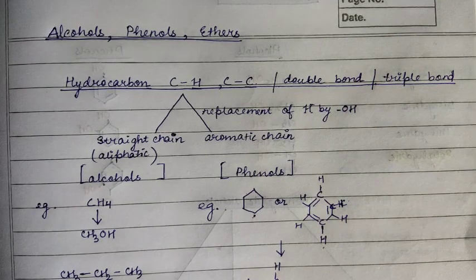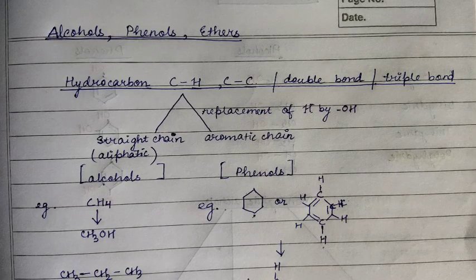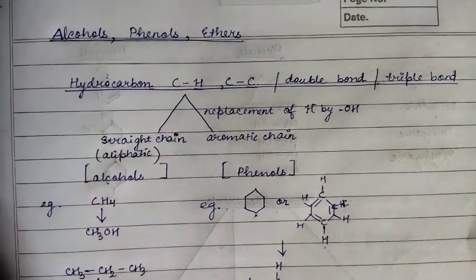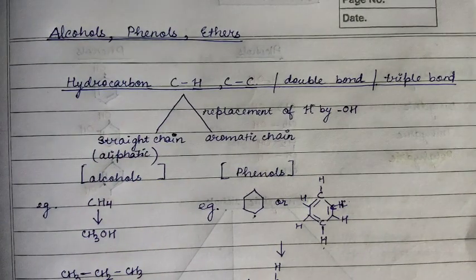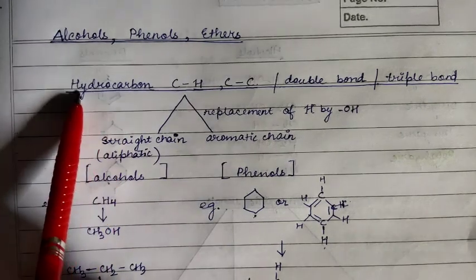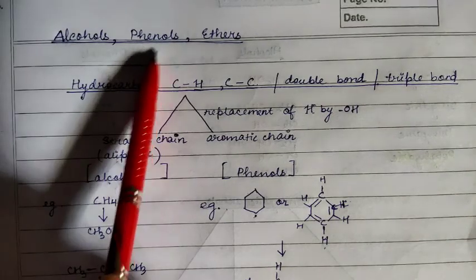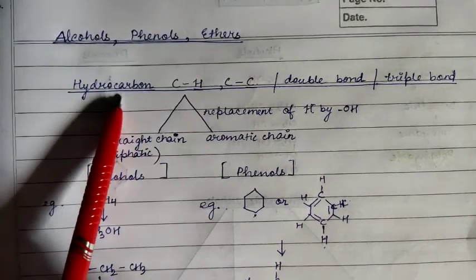Today we will start an organic chapter, that is alcohols, phenols and ethers. These are basically compounds which are derived from hydrocarbons, or you can say derivatives of hydrocarbons. There will be some replacement in the hydrocarbons, or you can make some changes that makes the alcohols, phenols and ethers yield.